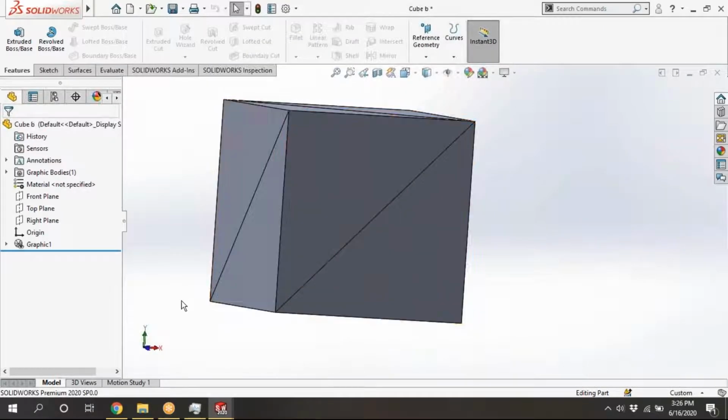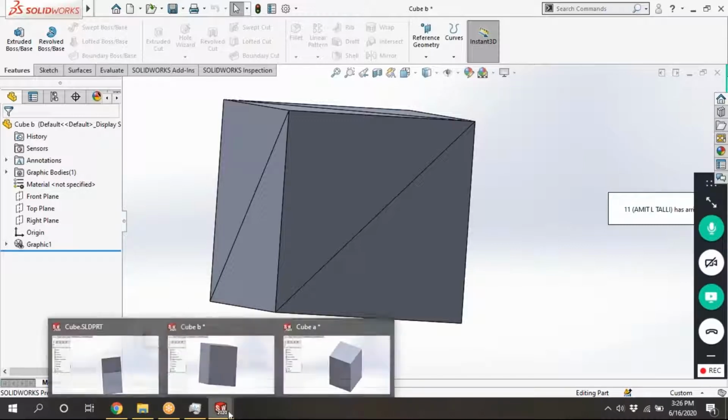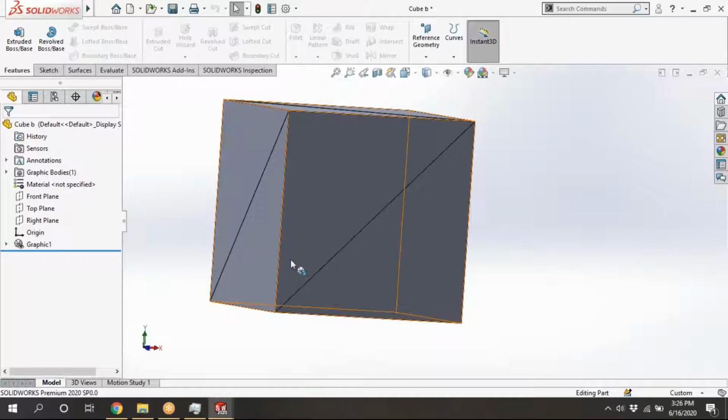Means the shape won't change. The number of triangles won't change, means the contour and all those things won't change, but the file size is changing. You can see it here. For binary you can also see the number of triangles here. Faces 12 means the number of triangles is 12 here. That is what they are conveying here.